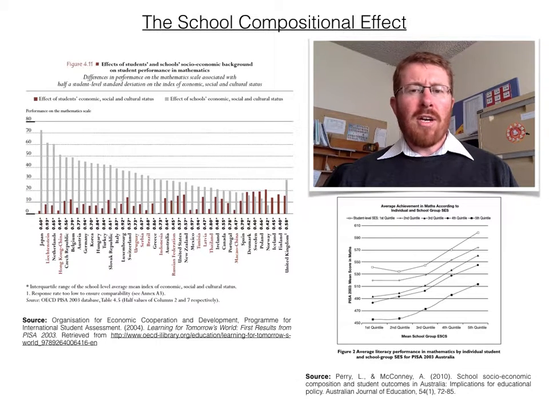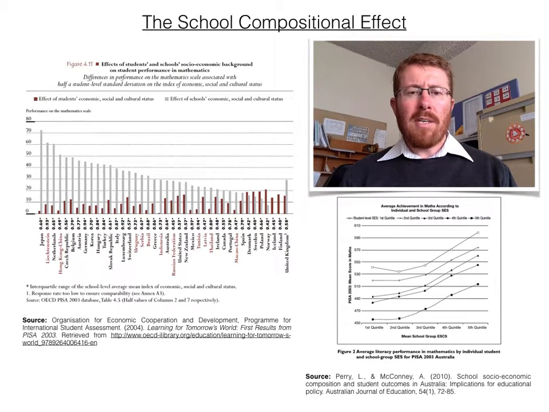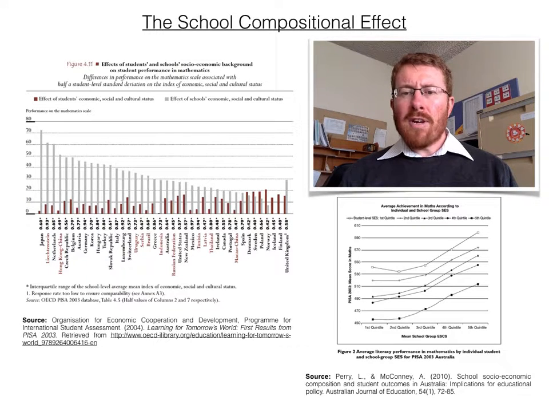Laura Perry and Andrew McConney have published a number of research articles examining the role of school composition in the Australian PISA datasets and how it compares to Canada. The graph on the right is part of their analysis of the Australian performance in the 2003 PISA dataset. In general, they found that in Australia and Canada, composition had a consistent effect across differing socio-economic backgrounds of students, but the effect may strengthen in higher SES schools in Australia, but not in Canada. You can see this in their graph as around the third quintile the slope of the line steepens.